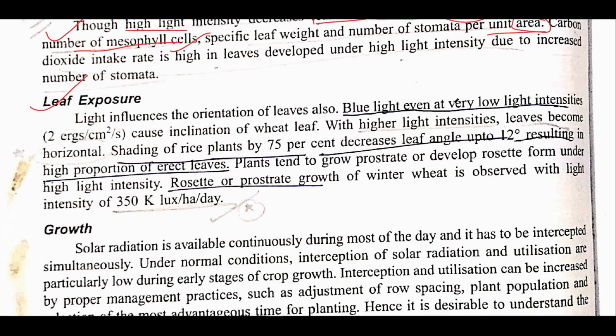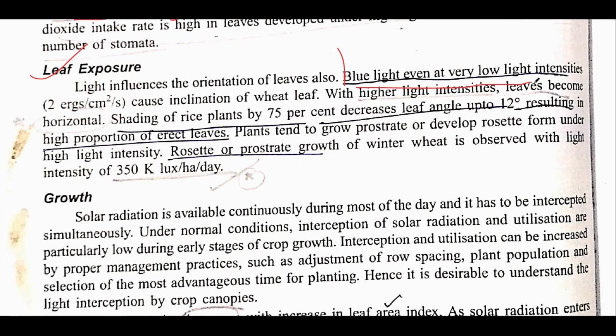After that, leaf exposure. This is a very important line, that blue light at very low intensity, that intensity is also given as 2 volts per centimeter square per second, it causes inclination of wheat leaves. This is very specific, that in case of wheat, blue light at very low intensity causes inclination.